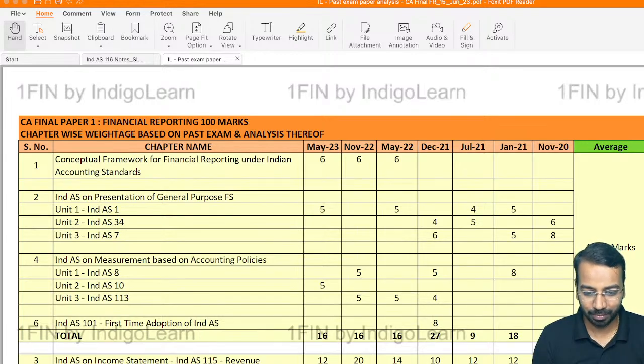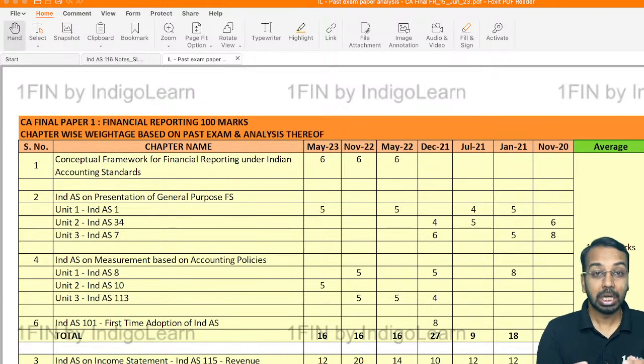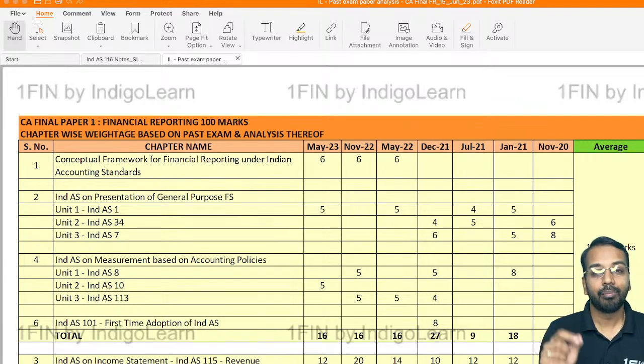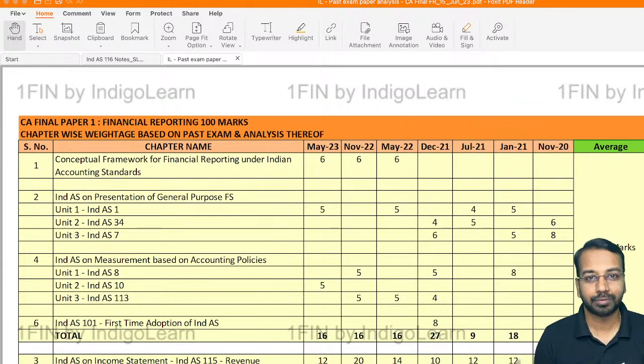Once again, heartiest welcome, and a few things I would like to clarify till the time others join in. This is a fast track live batch. So when we say it's a fast track live batch, it will not be covering everything in detail or every logic or every concept in too much depth. Here we are trying to cover everything from more of an examination point of view. Yes, wherever needed, I will give you the logical understanding and the logical reasoning, but I will not be covering everything in too much depth because that is covered in a full-fledged class which is about 200 to 250 hours, right?